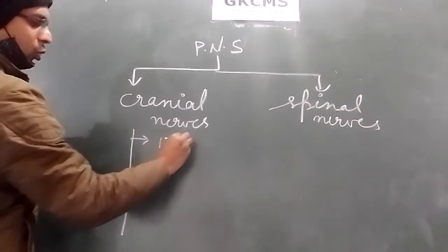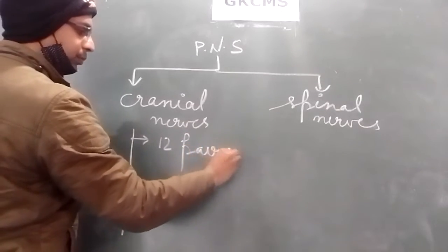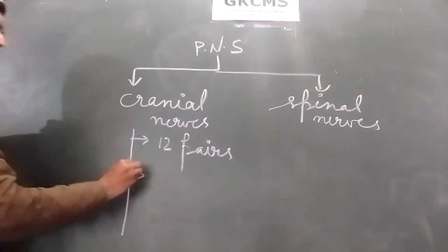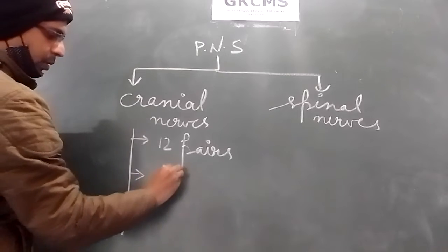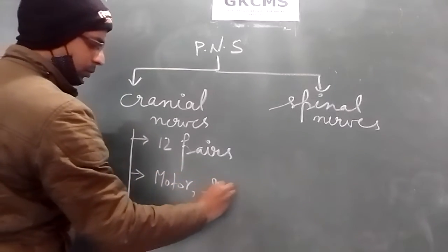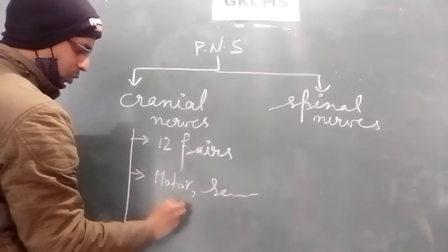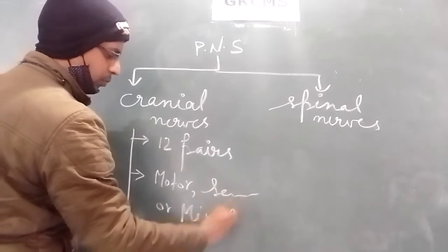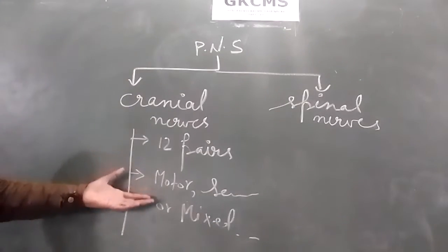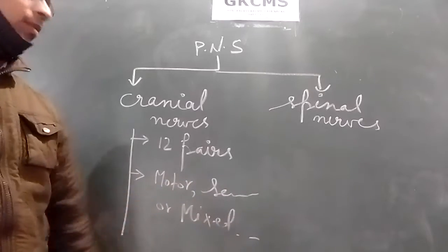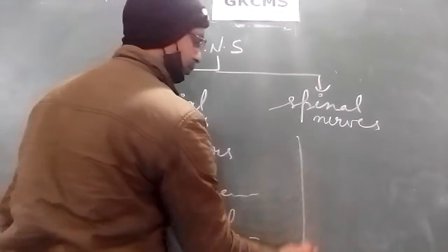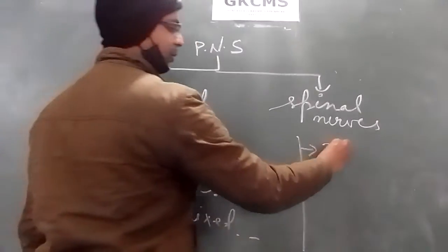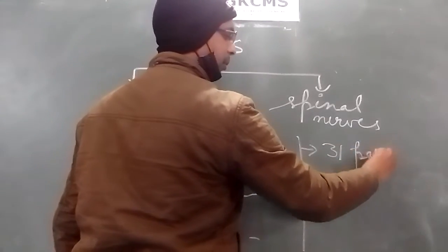Cranial nerves are 12 pairs in number, and they may be motor, sensory, or mixed in nature. Either they may be motor or sensory or mixed in nature. But the spinal nerves, these are 31 pairs in number.